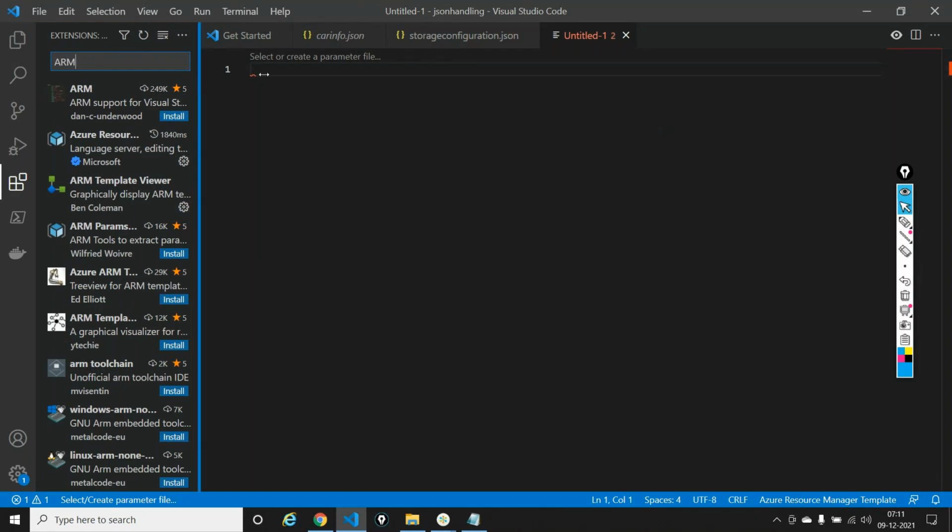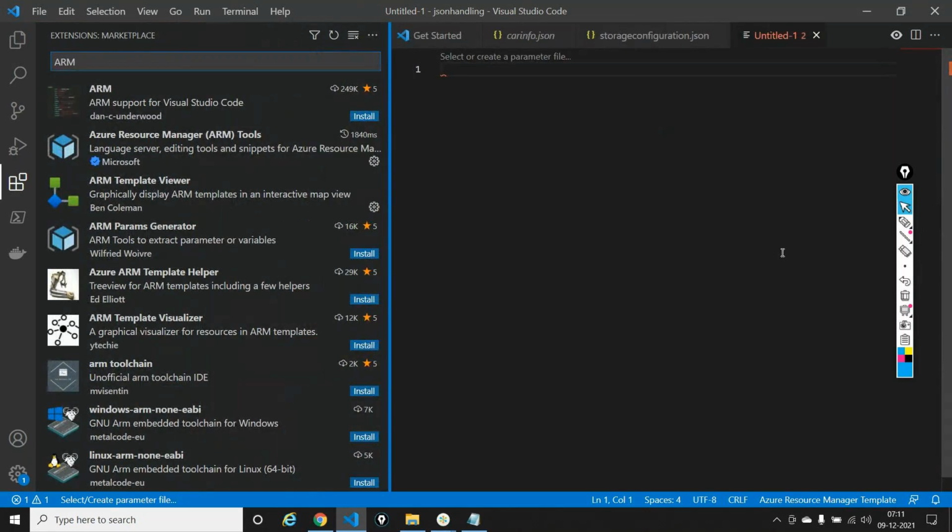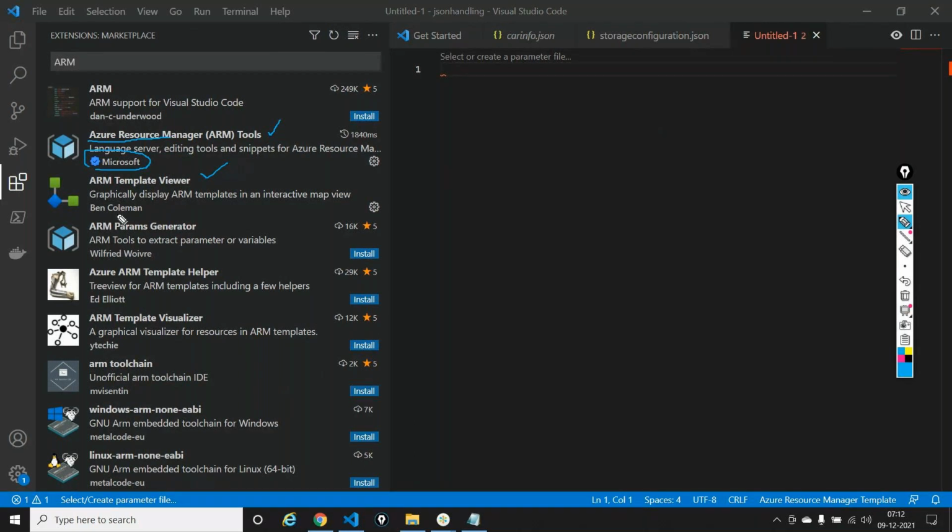Let me expand this. You have these two extensions out here called Azure Resource Manager by Microsoft. Microsoft is the developer of all these things, Resource Manager templates, etc. So it says Azure Resource Manager by Microsoft. This is something that I want you all to install. Second, you have a third-party publisher known as ARM Template Viewer by Ben Coleman or something like this. Please install these two.